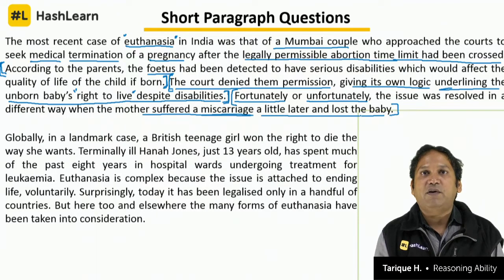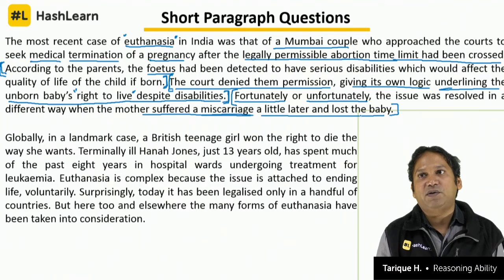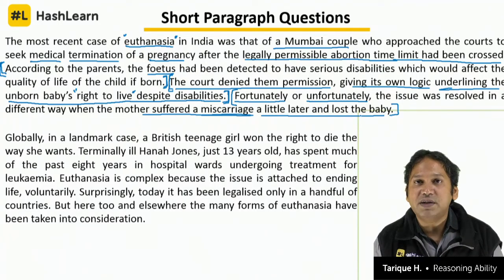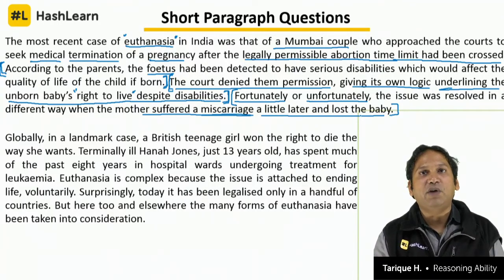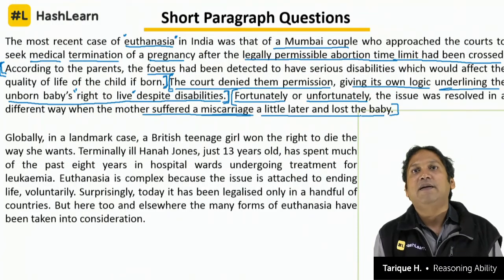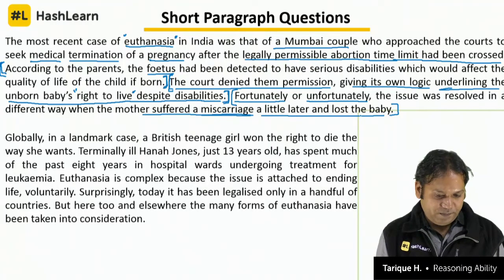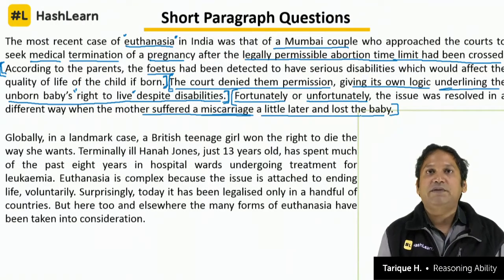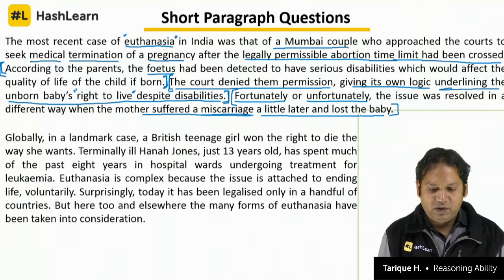And the author is calling it fortunate or unfortunate, which is not very clear, because should he call the baby's death a fortunate event for the child or an unfortunate event for the baby who might have been born and would have gone on to do something in this world? That we cannot predict. So he is using the words fortunate or unfortunate. He is not very clear about what his position is.